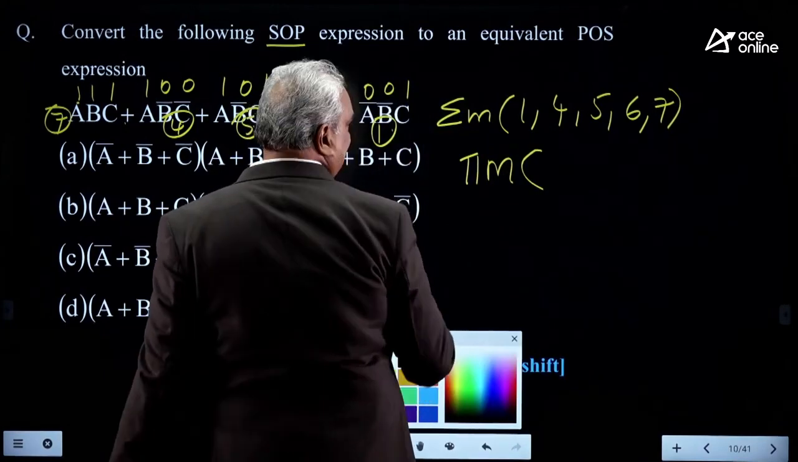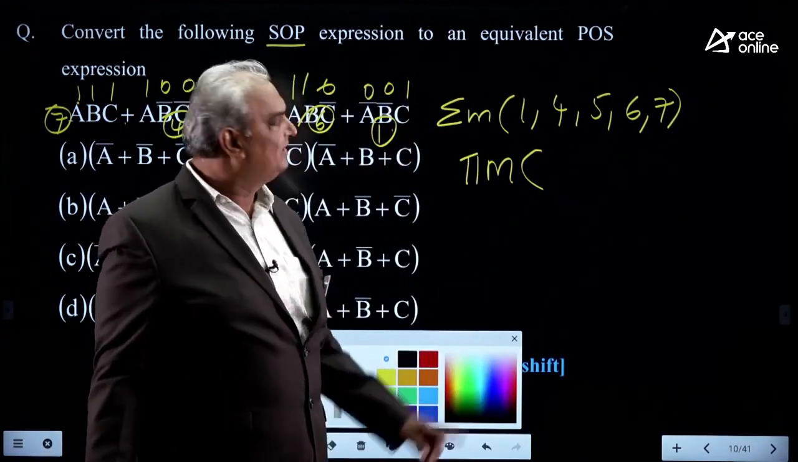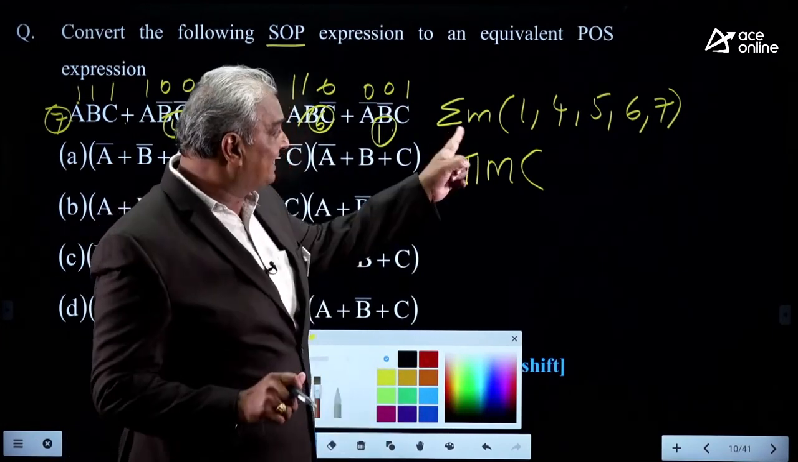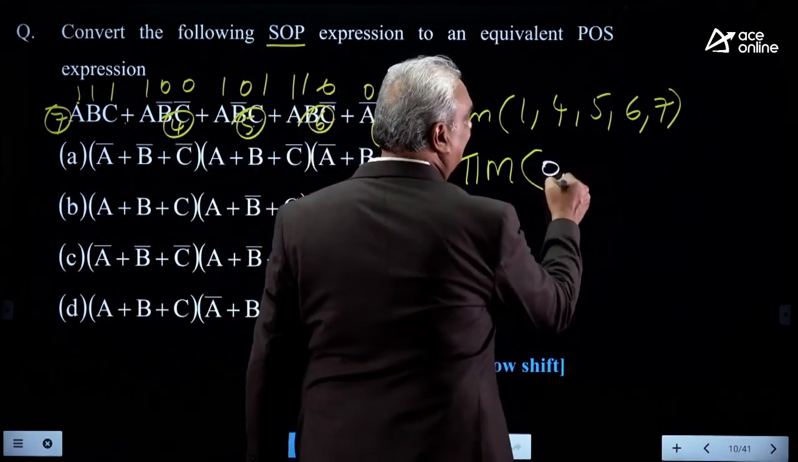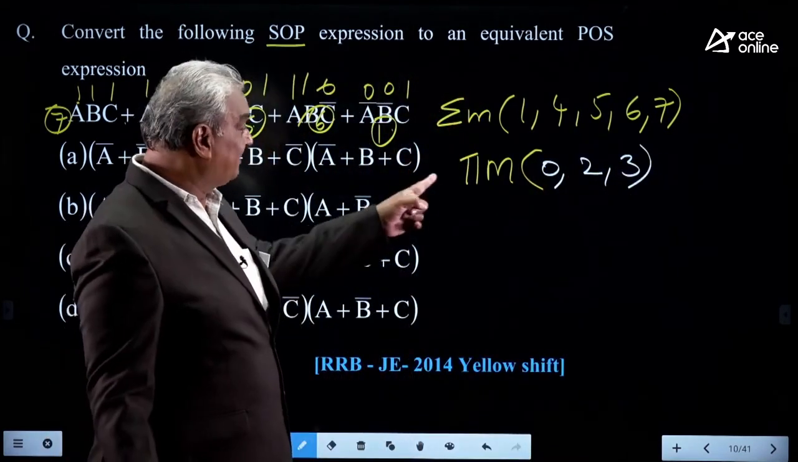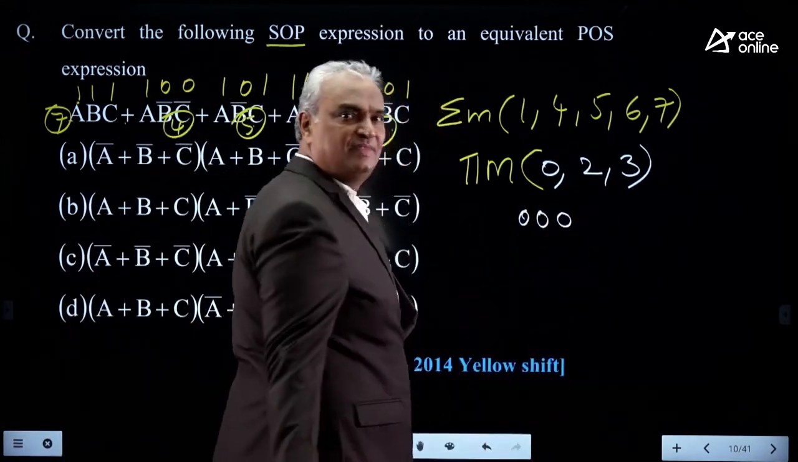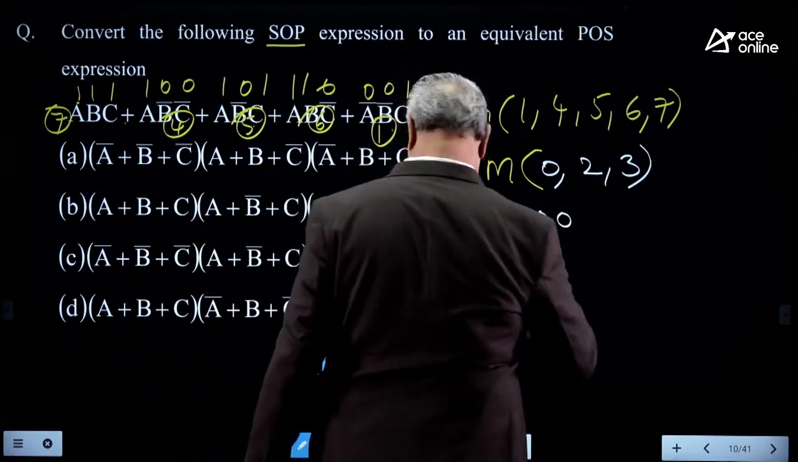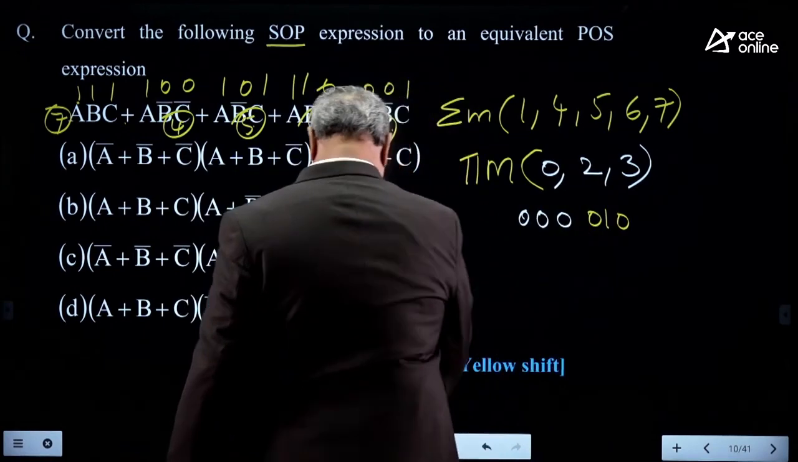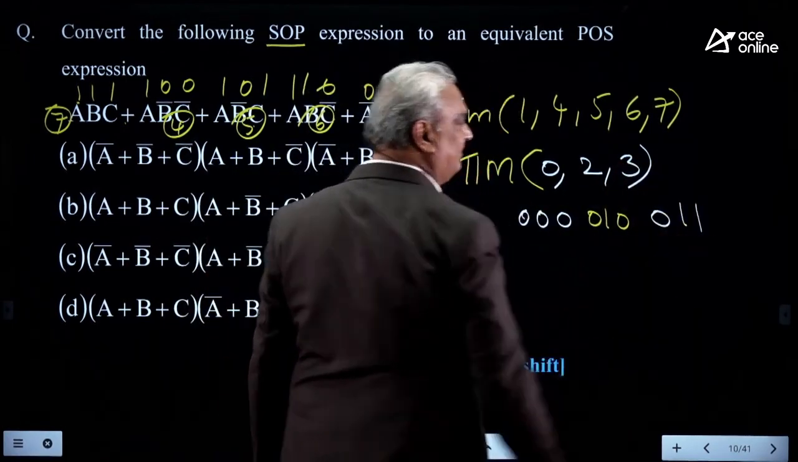What about the remaining terms? The maximum number of terms produced is 8, and the number of minterms is 5. What about the remaining 3? Those are nothing but 0, 2 and 3. These are maxterms. 0 means 0, 0, 0. Okay. 2 means 0, 1, 0. 3 means 0, 1, 1.